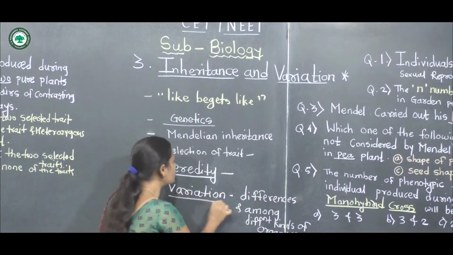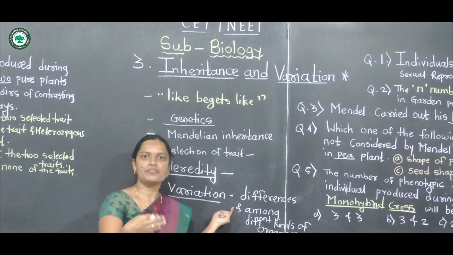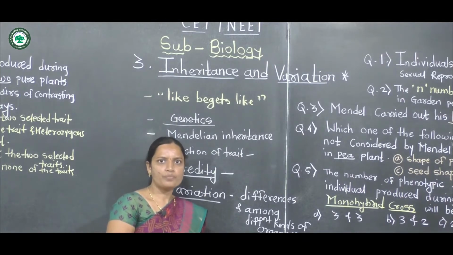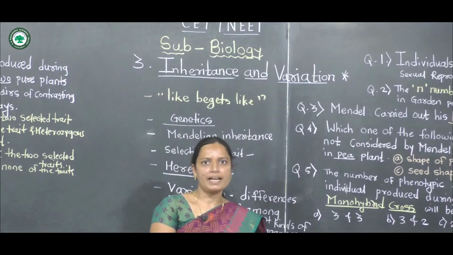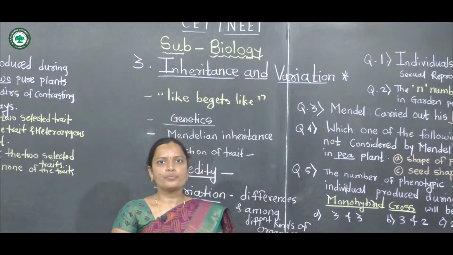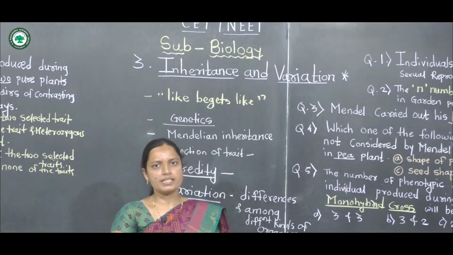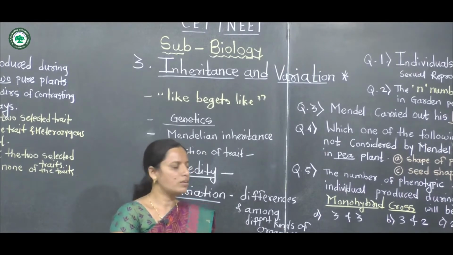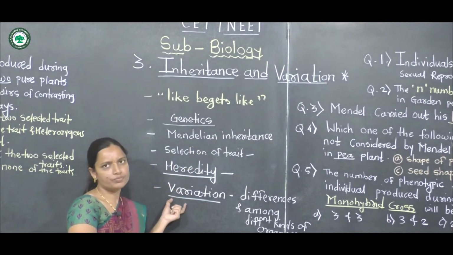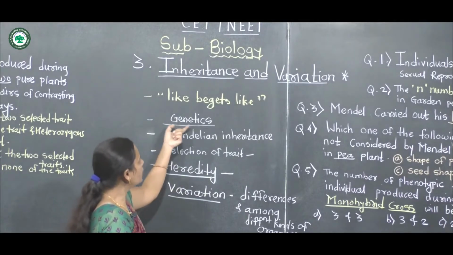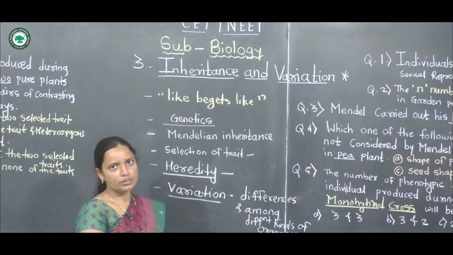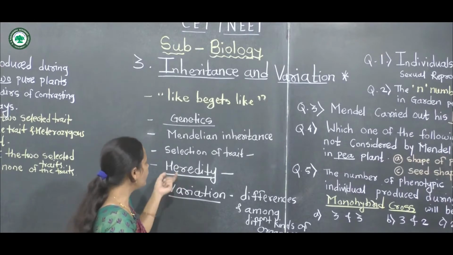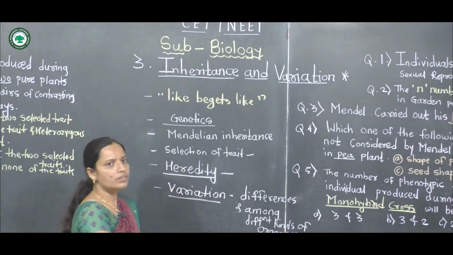Variation means the offspring produced are different from their parents. Differences between parents and offspring are called variation. Genetics is included under heredity and variation.